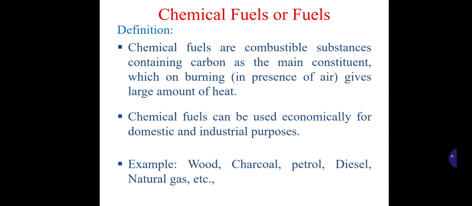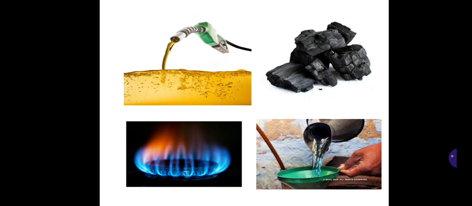Chemical fuels can be used economically for domestic as well as industrial purposes. Some of the common examples of fuels are wood, charcoal, petrol, diesel, natural gas, etc. You can see the picture over here. I have shown you petrol, coal, natural gas and kerosene.